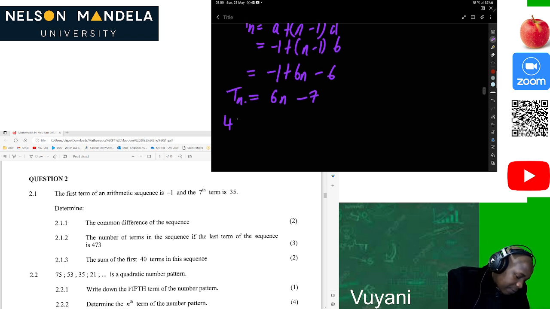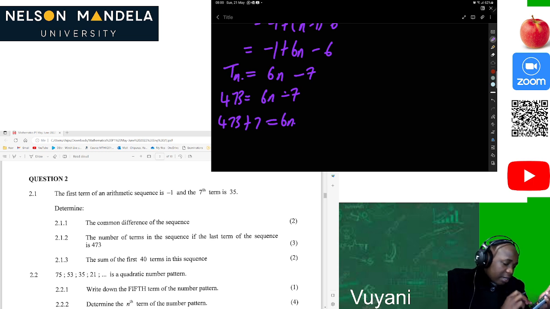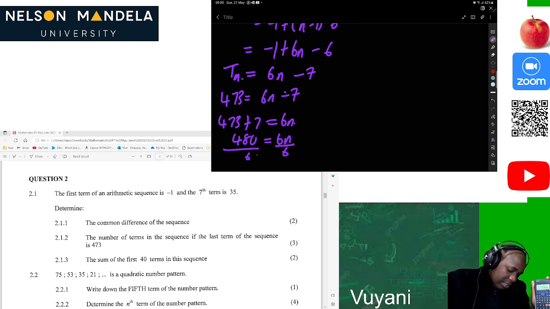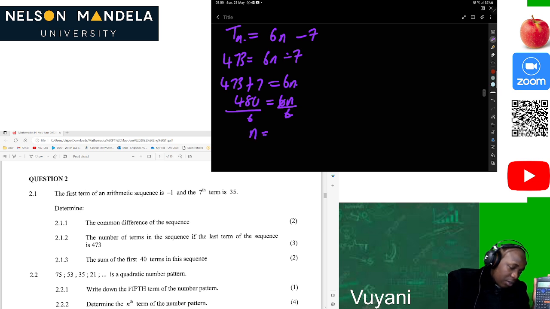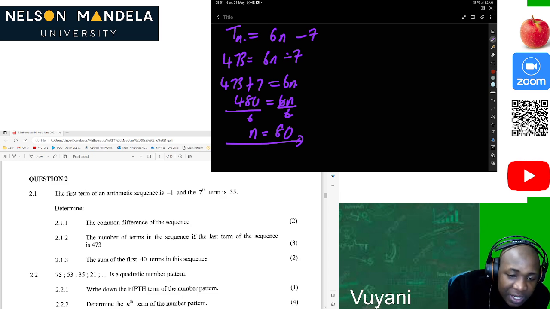Of course, 473 is equal to 6n minus 7. Then that will be 473 plus 7 is equal to 6n. Then with our calculators, 473 plus 7 is equal to 480, equal to 6n. We divide both sides by 6. Then we get our n to be equal to 80. Okay, so there are 80 terms in this arithmetic sequence. Sorry about that. Now let's proceed to the next question.